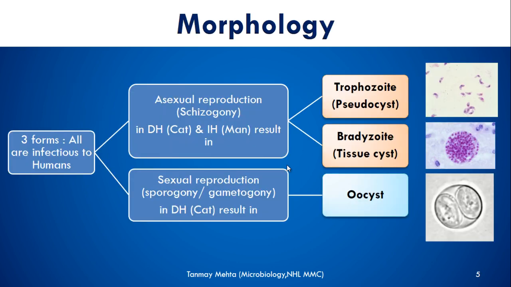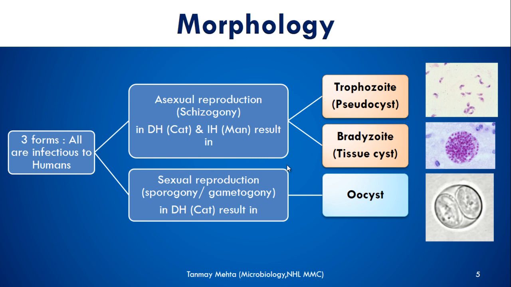Morphology: it has 3 morphological forms, and interestingly, all 3 forms are infectious to human beings. We have discussed earlier parasites where only 1 form was infectious, but here all 3 morphological forms are infectious to human beings. Now, it shows asexual morphological forms and sexual morphological forms.